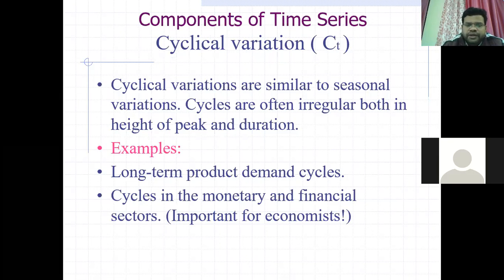As I have told you, once it is a business cycle, once it will be the boom, and after that a recession, then depression, then recovery, and after that it will be normal. So it is a business cycle. Such type of components are called cyclic variations.